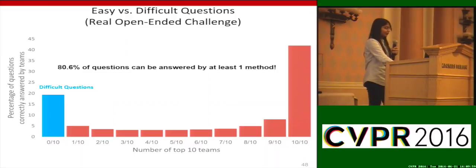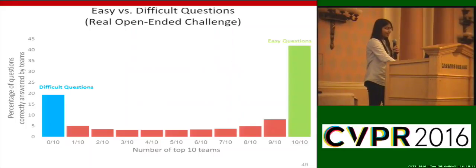And I would like to say that the oracle accuracy would be 100% minus this. So 80.6% of the questions can be answered by at least one team. The last bin shows the percentage of questions that all of the teams were able to answer correctly. So these are easy questions.